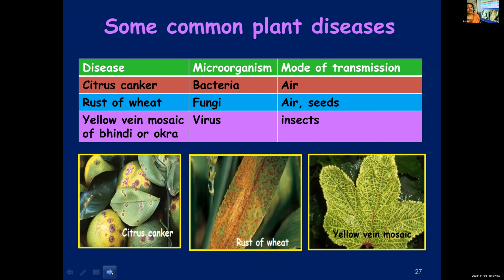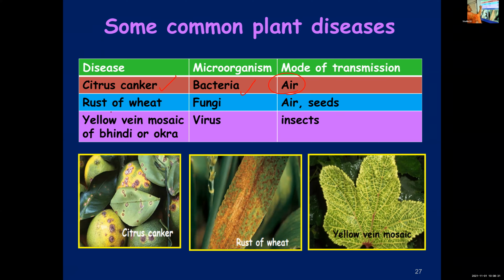You need to know these names and causative organisms because it can be asked, name a viral disease found in plants or a bacterial disease found in plants. So you should know the mode of transmission and the microbe that causes that particular disease. Okay, the table is given in your textbook also. Once again, I will repeat it. Citrus canker, as you know from the name itself, this disease will affect citrus fruits, is caused by bacteria, and spreads through air.